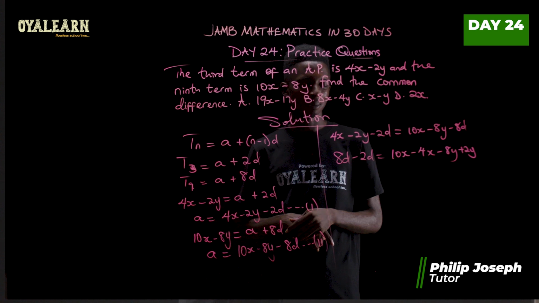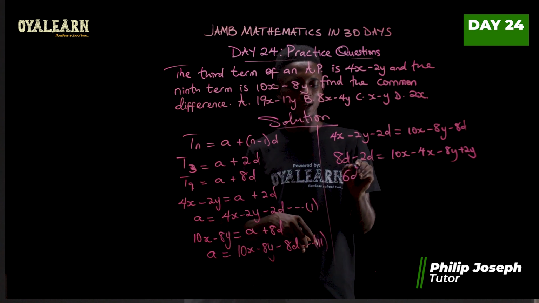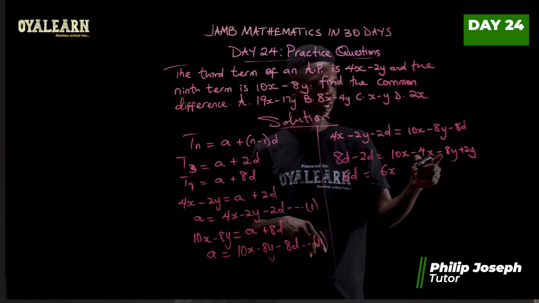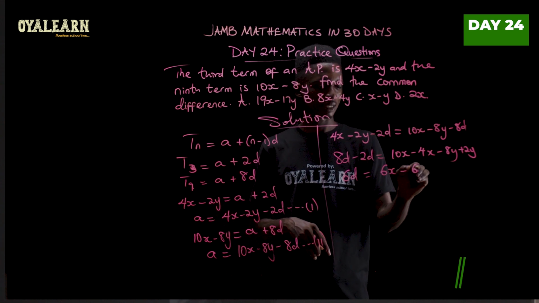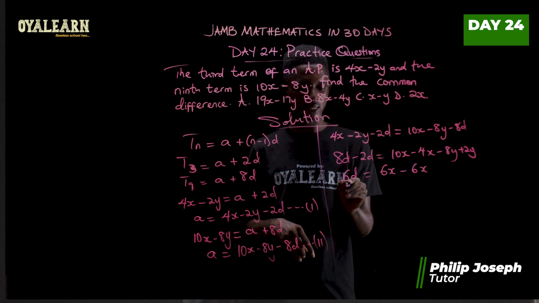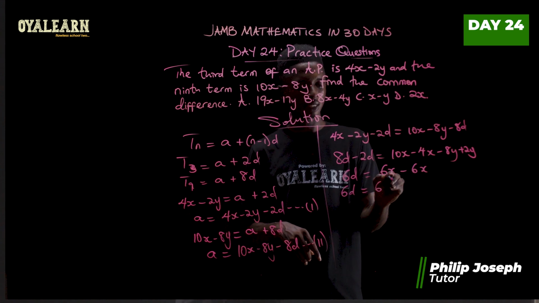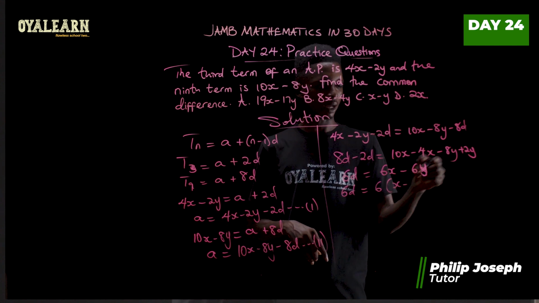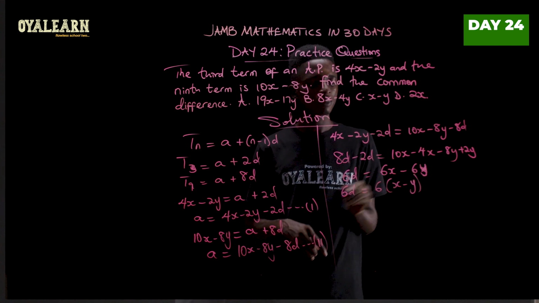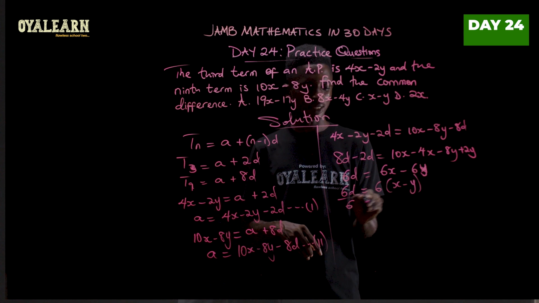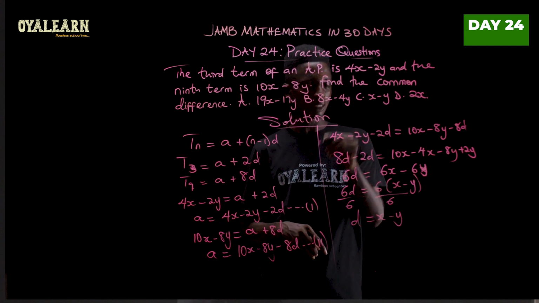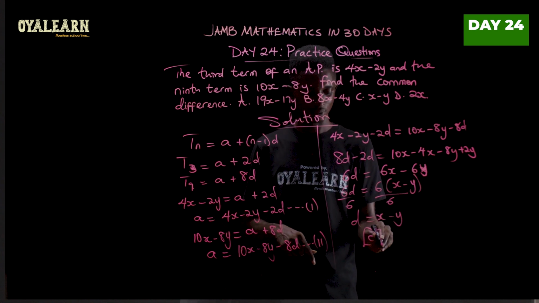Now, 8 minus 2, that's 6. So we have 6d equals, the difference here will be 6x, and this will give us minus 6y. So we can take out 6. So 6d becomes 6 into brackets x minus y. They have 6 in common. So x minus y. So at this point, divide both sides by 6. So d equals x minus y. So the correct option is C.